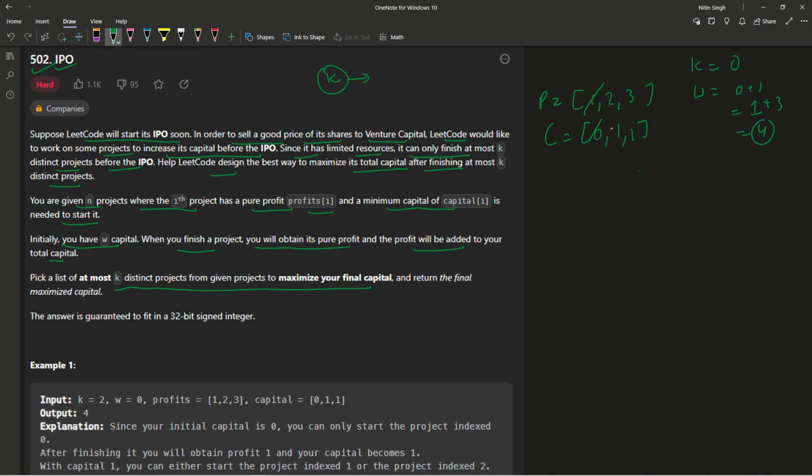So I have taken all the projects. Now my K is 0, so I'm going to return 1, 4, right? You can see in the output as well, I have nothing but 4. Now guys, I hope this much is clear to you. So I hope now you understood the problem. Now let's move to the logic part, how we can solve this particular problem.